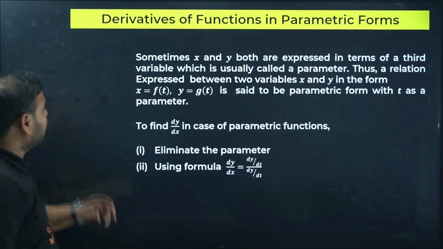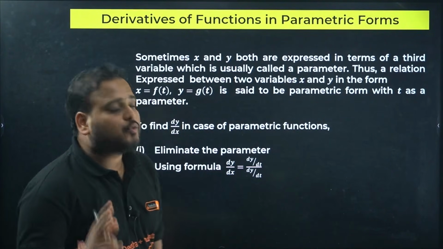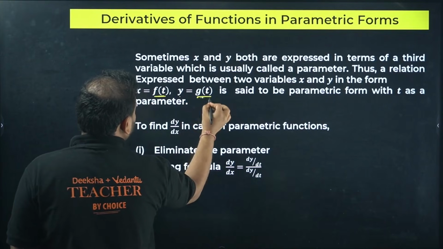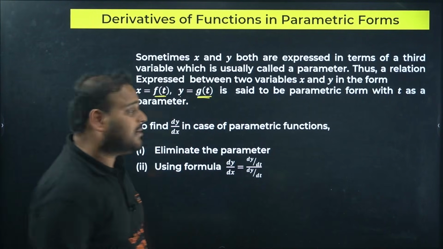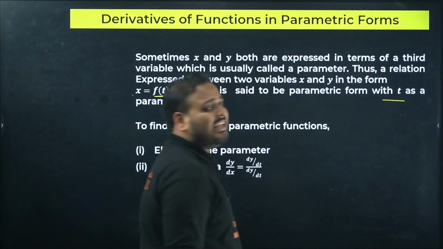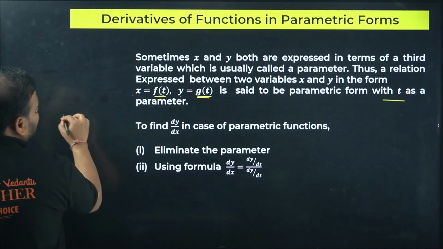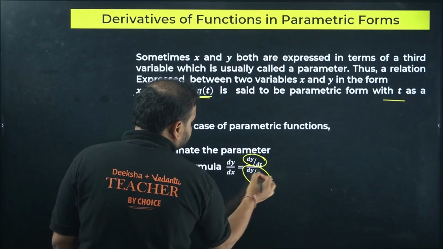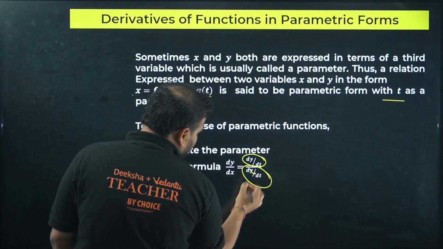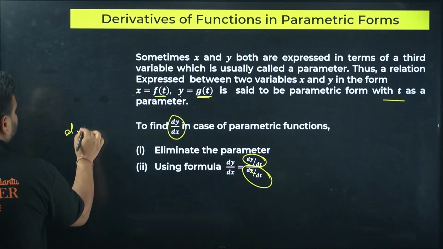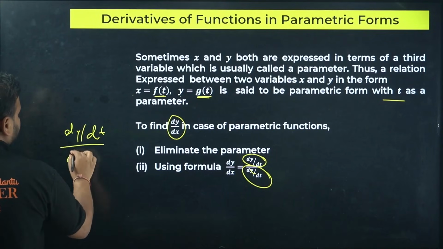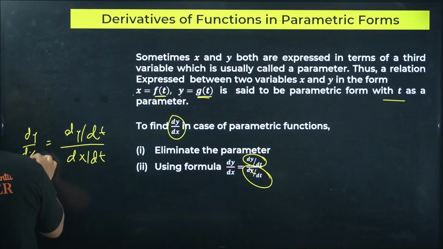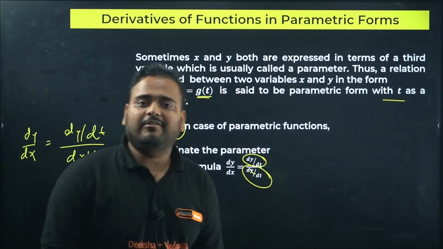Okay, next. Derivative of the function in parametric form means when the two functions are given, function x in form of variable t and y in form of variable t. The t is the parameter over here. How do you find dy by dx? To find dy by dx, you find dy by dt and dx by dt, and get the ratio. So dy by dt divided by dx by dt. Take the ratio to get the value of dy by dx. This is your case of parametric form derivative.